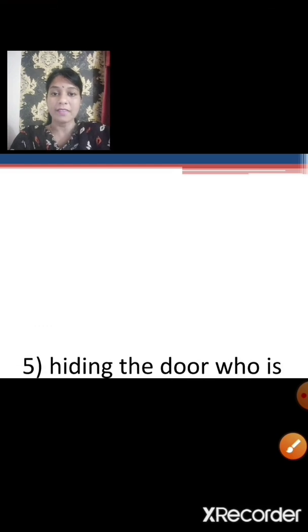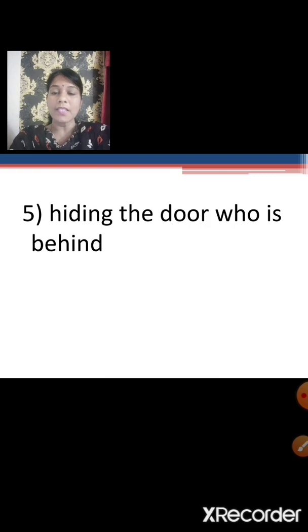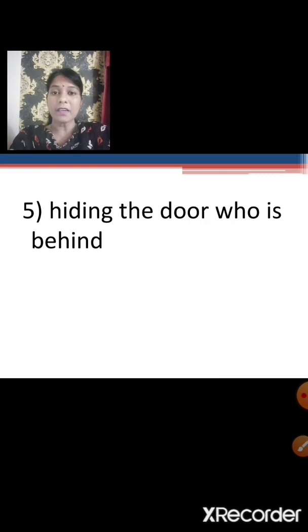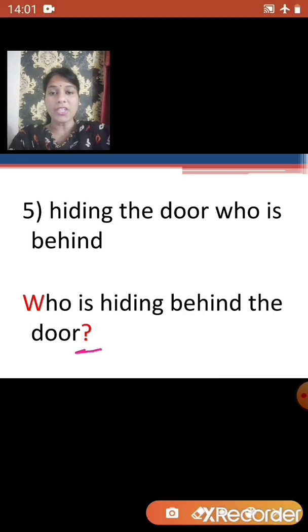Next one. Hiding the door who is behind. Yes, who is hiding behind the door? Again, it is a question asked. So, it ends with a question mark and the sentence begins with a capital letter. Okay, children?